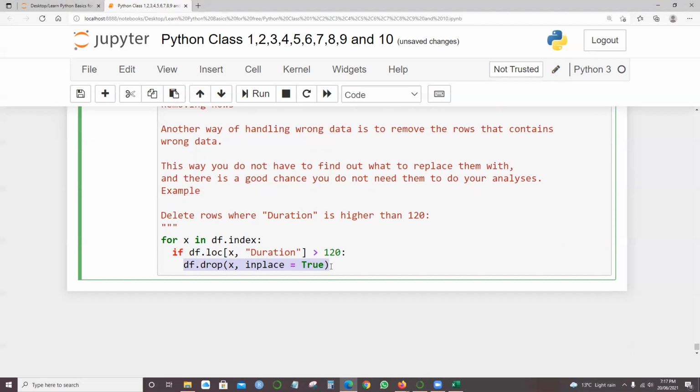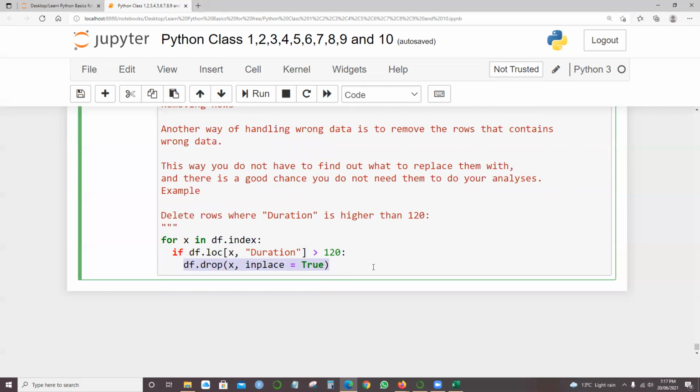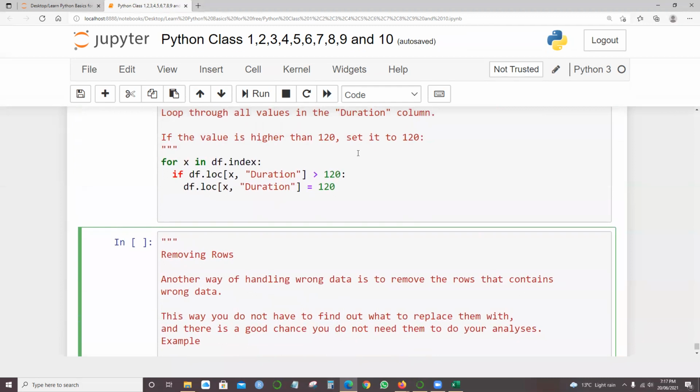Then the data will be clean, but we need to make sure there are no abnormalities. Instead of handling the wrong data, try to make sure the data is clean. That's also one of the examples.